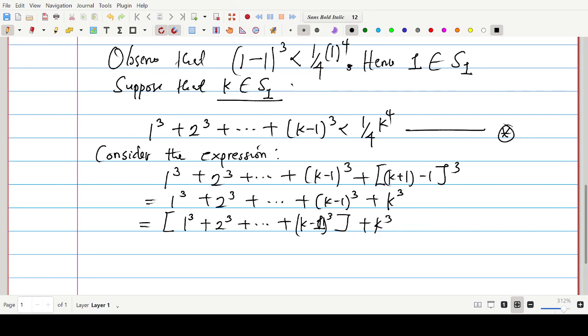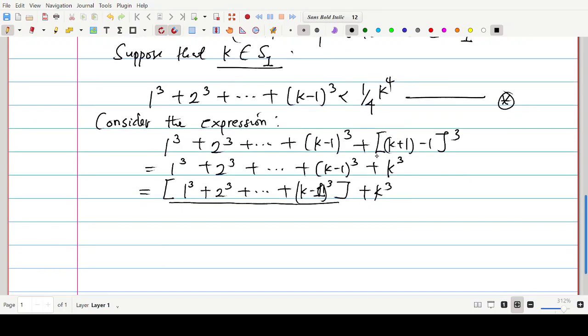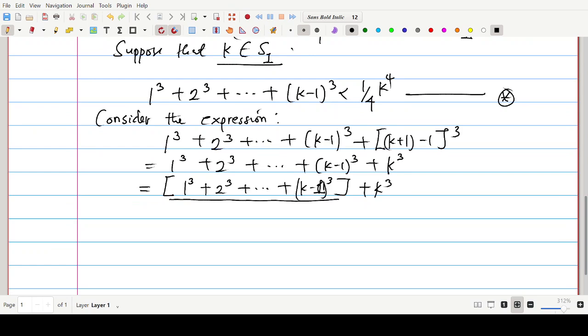Now, looking at star, we see that the expression here is exactly what is in the left-hand side of star. So because of that, we can form this inequality. We can write from star, therefore, we have 1 to the power 3 plus 2 to the power 3 plus dot dot dot plus k minus 1 to the power 3, that is star, then plus k to the power 3, that should be less than 1 over 4 k to the power 4 plus k to the power 3.